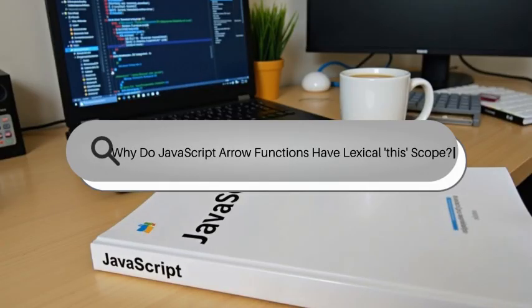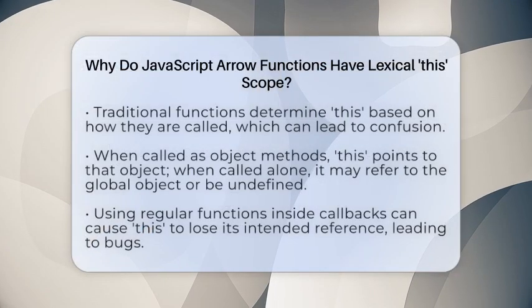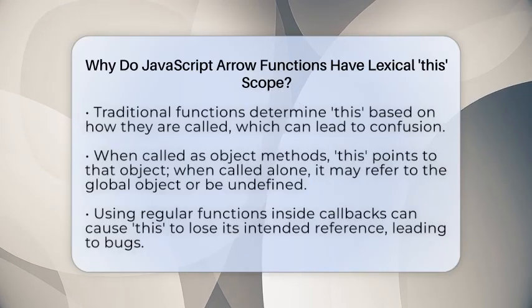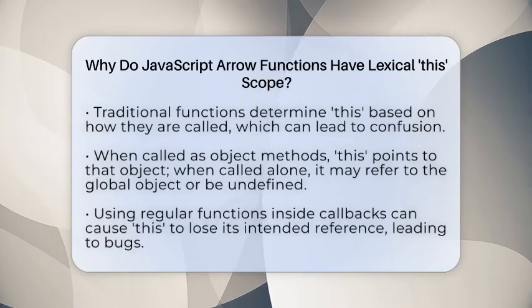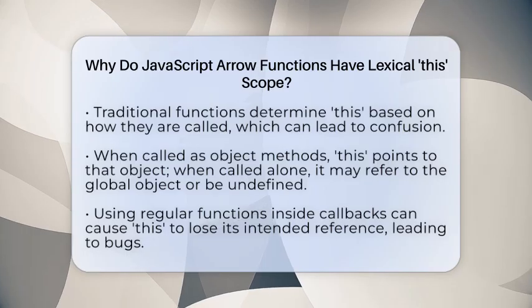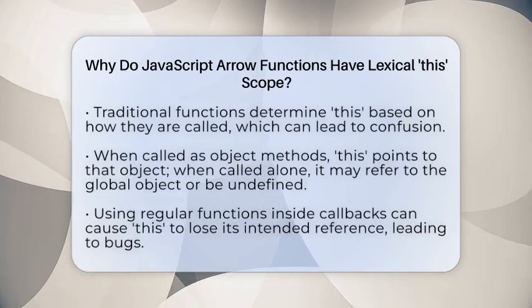Why do JavaScript arrow functions have lexical this scope? Imagine you're trying to keep track of who is speaking in a busy room. If you use a traditional method, the speaker might change depending on where you are in the room. That's similar to how JavaScript functions handle the this keyword.